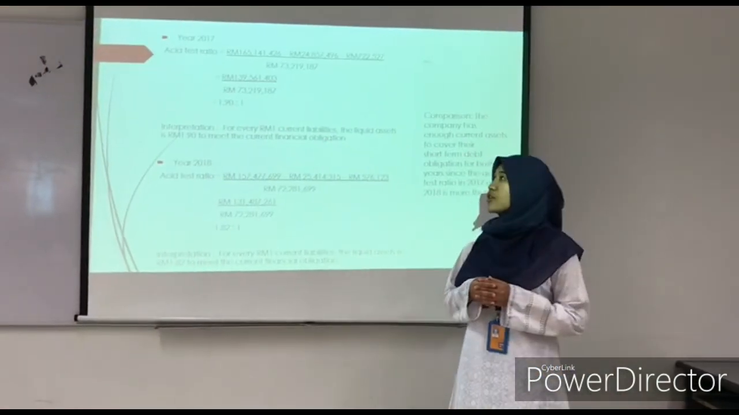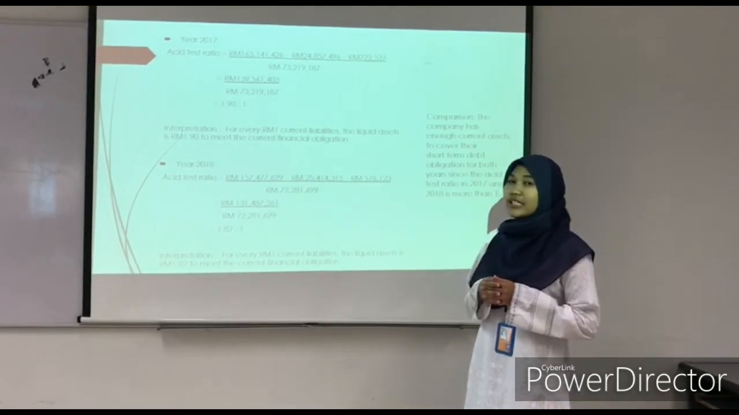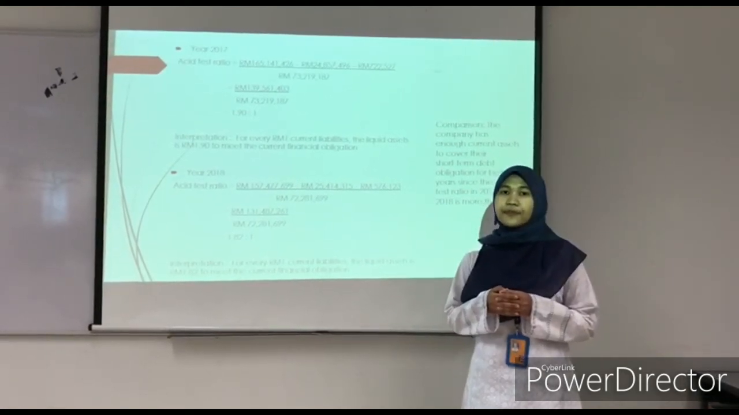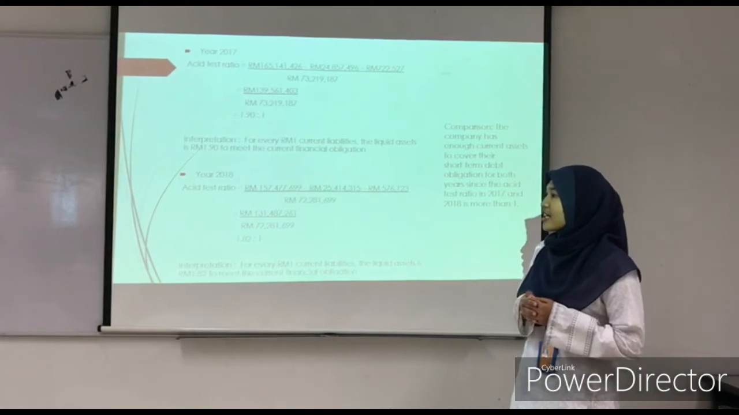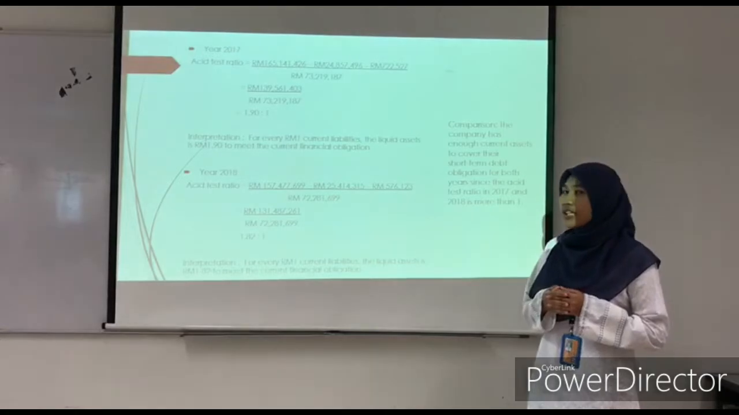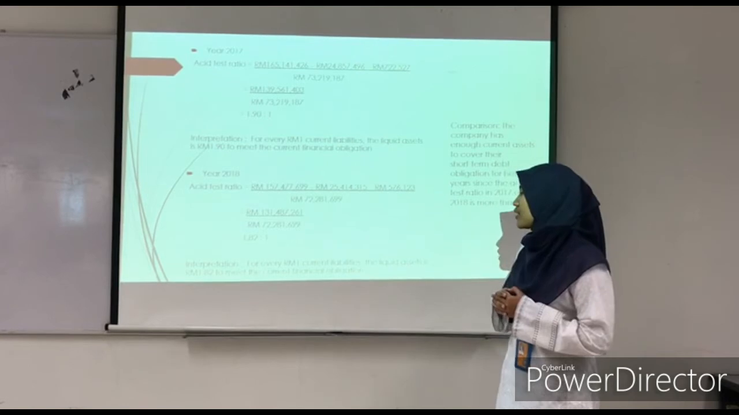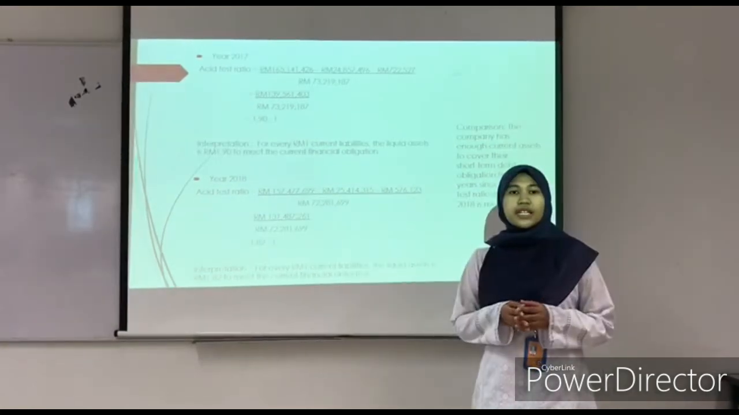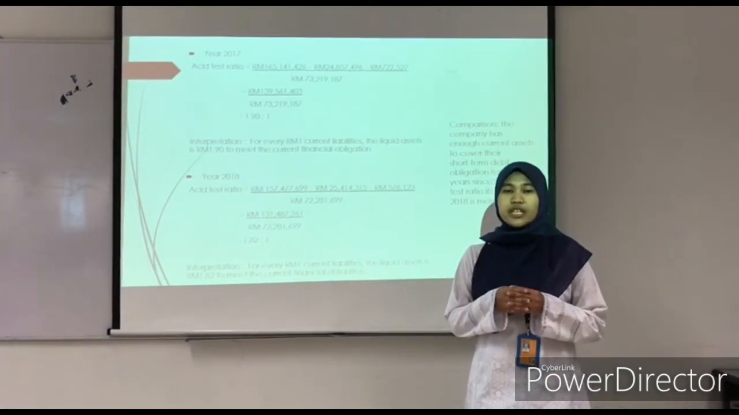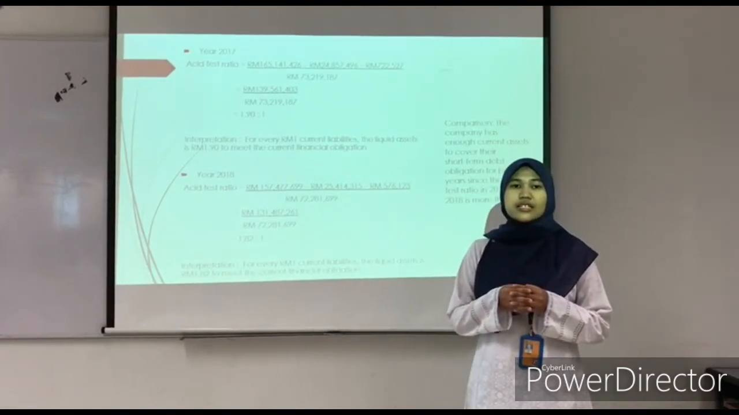The acid test ratio in 2017 is 1.9 to 1, which means for every 1 ringgit of current liabilities, the liquid assets are 1 ringgit and 90 cents to meet the current financial obligation. For year 2018, the acid test ratio is 1.82 to 1, which means for every 1 ringgit of current liabilities, the liquid assets are 1 ringgit and 82 cents to meet the current financial obligation. The company has enough current assets to cover its short-term debt obligation for both years, since the acid test ratio in 2017 and 2018 is more than 1.